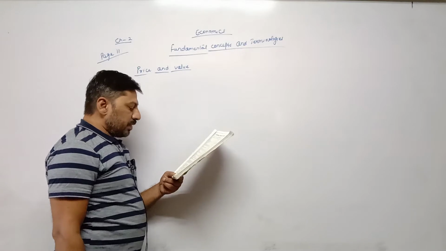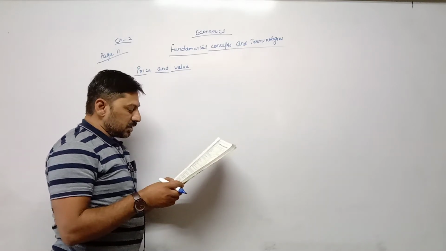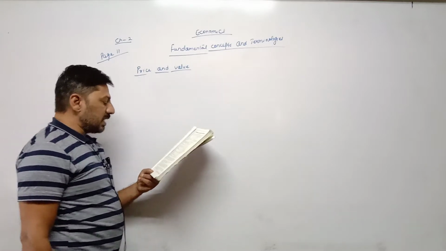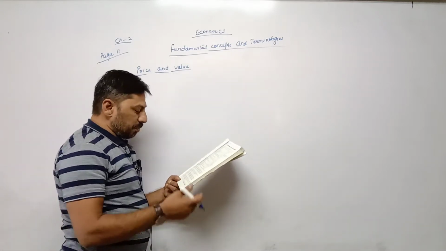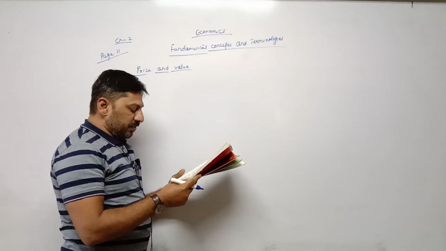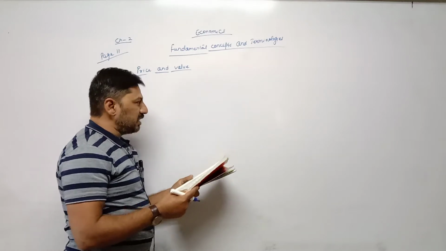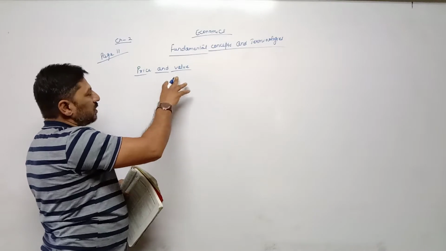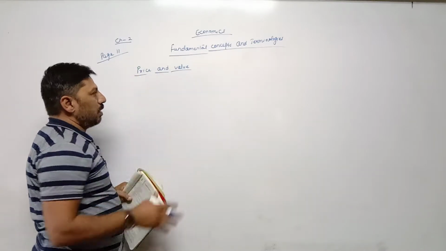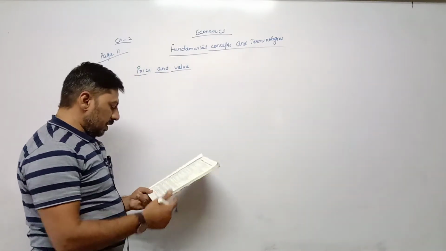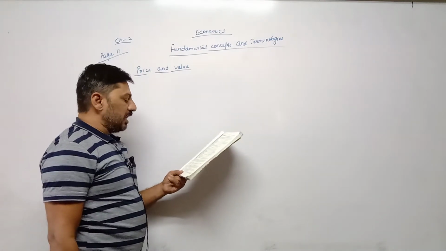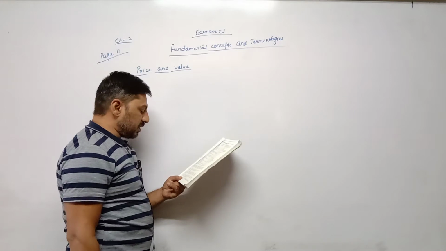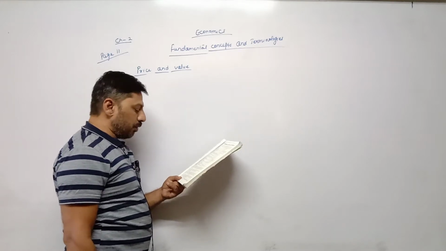For example, we make statements like this good is expensive, this good is valuable, this good has a high price. When these statements are made, they are made without drawing a difference between price and value. Means in general language there is no difference between price and value, but in economics the concepts of price and value are different, and it is necessary to first understand the concept of value.